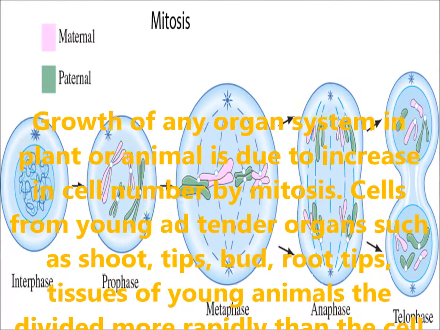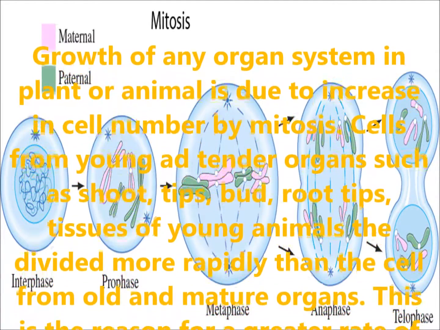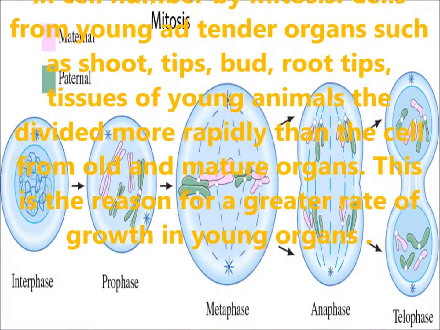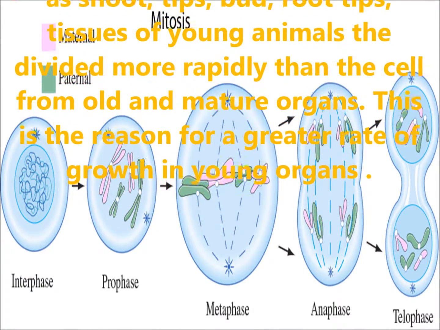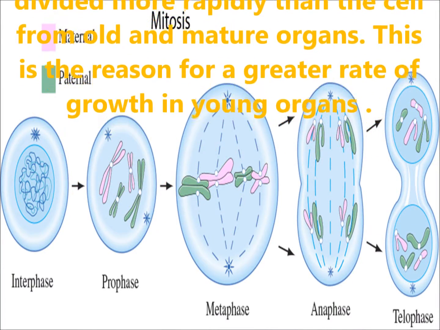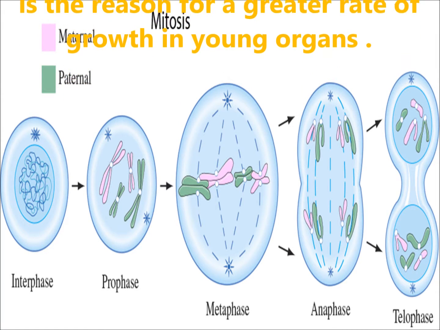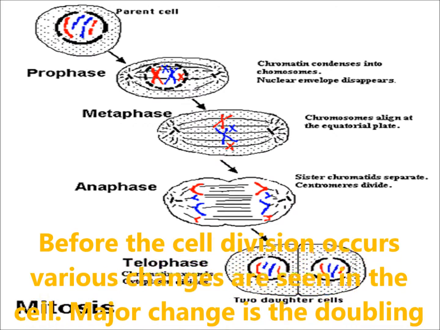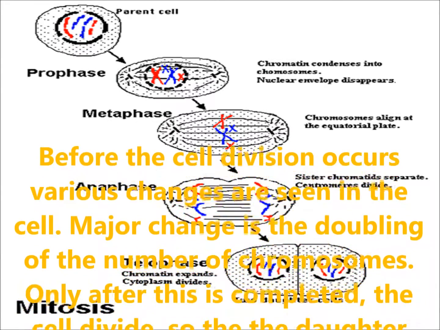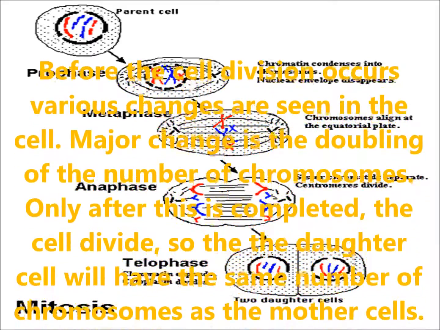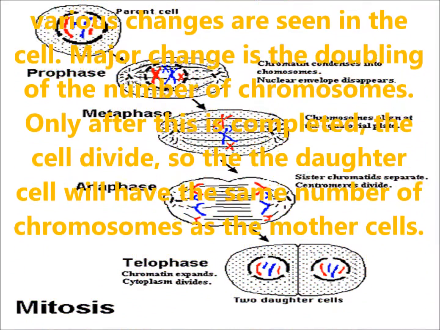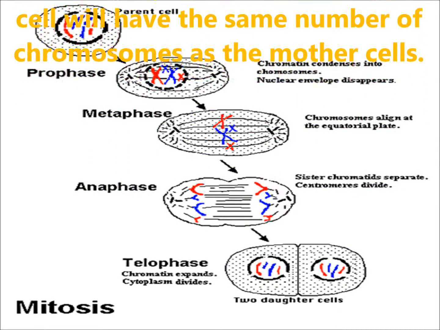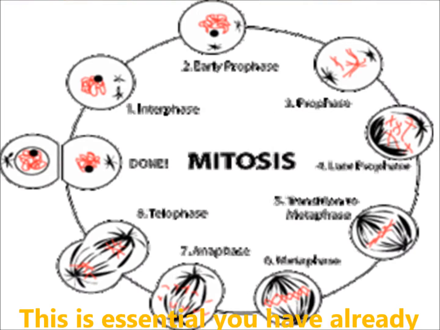Cells from young and tender organs such as shoot tips, buds, root tips, and tissues of young animals divide more rapidly than the cells from old and mature organs. This is the reason for a greater rate of growth in younger organs. Before the cell division occurs, various changes are seen in the cell. The major change is the doubling of the chromosome number. Only after this is completed does the cell divide, so that the daughter cell will have the same number of chromosomes as the mother cell. This is essential.